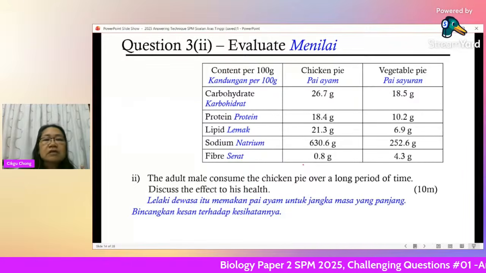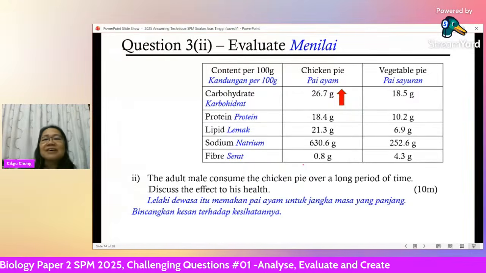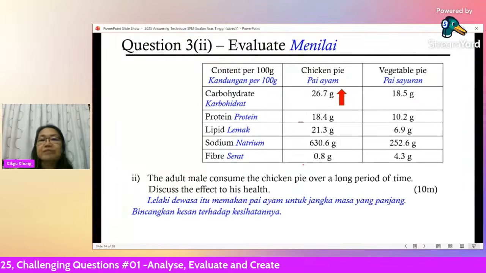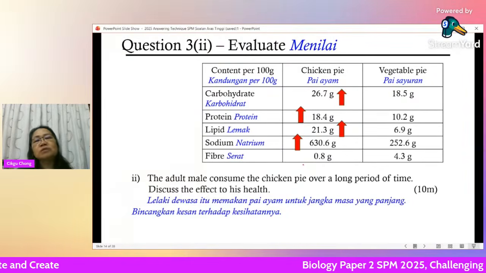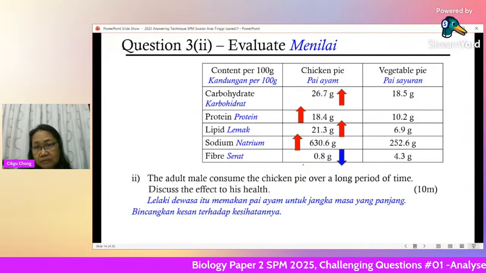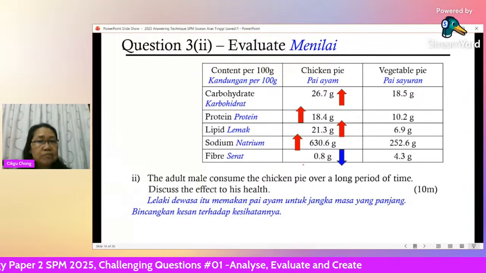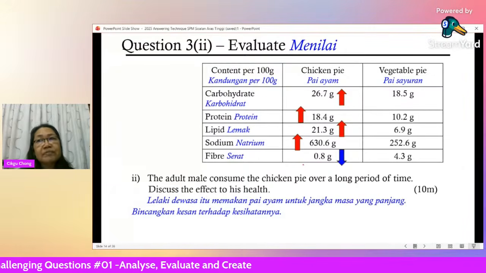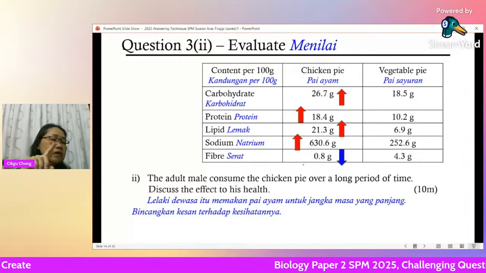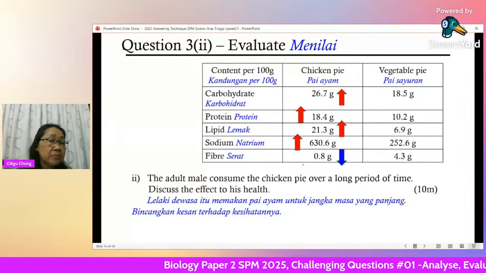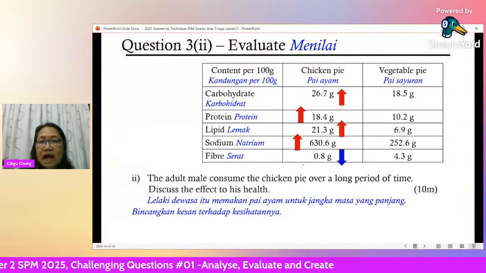Okay, so now let's compare chicken pie. My arrow is here. I forgot, not the first part, the second part. So: higher content of carbohydrate, higher content of protein, higher lipid, higher sodium, and less fiber. All this is bad, right? Everything on the vegetable pie is good for someone his age. But if it's a child who is growing, then no harm taking more protein, or taking a diet high in carbohydrate, because children are basically active. They need the energy. But high sodium is no good.